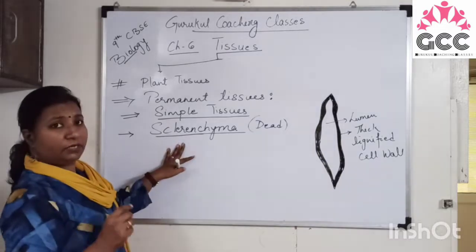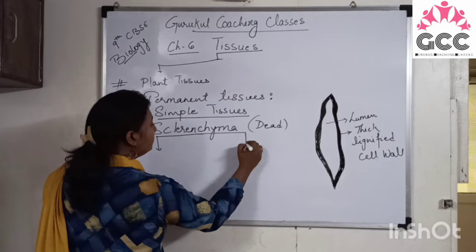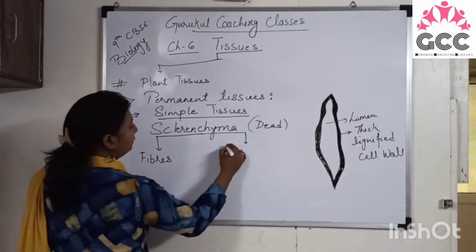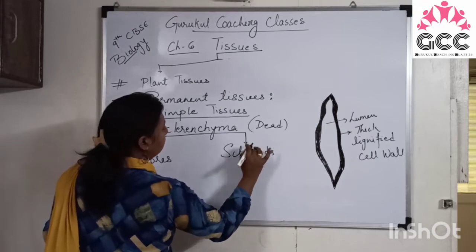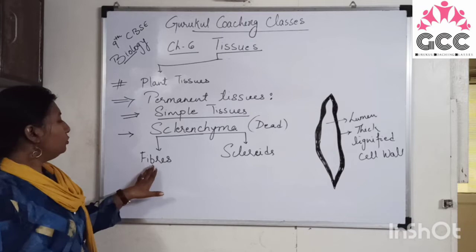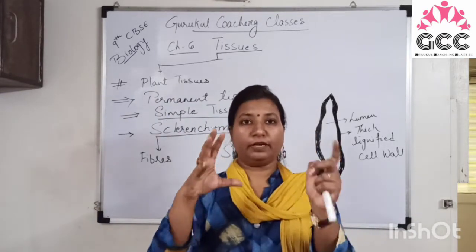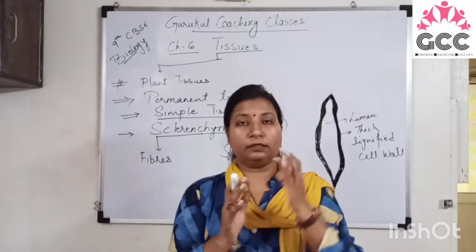Sclerenchyma is of two types, that is fibers and sclereids. You have seen the coconut, right? We remove the coconut fibers and then we have the hard coating of the coconut.